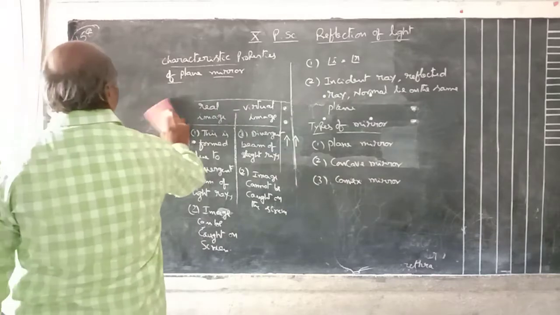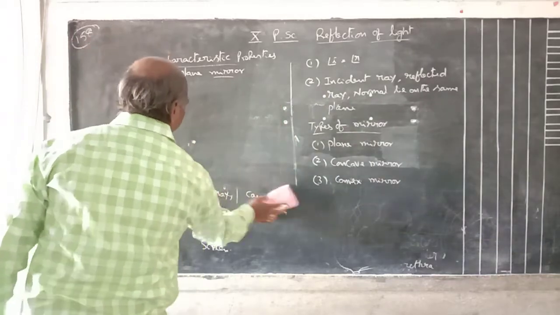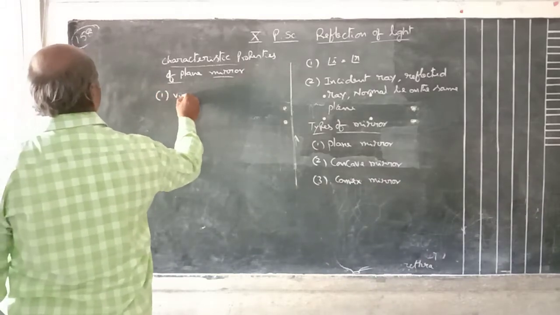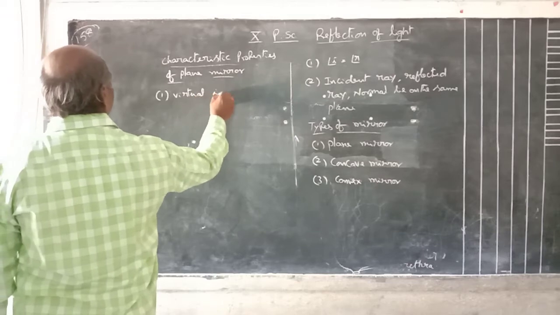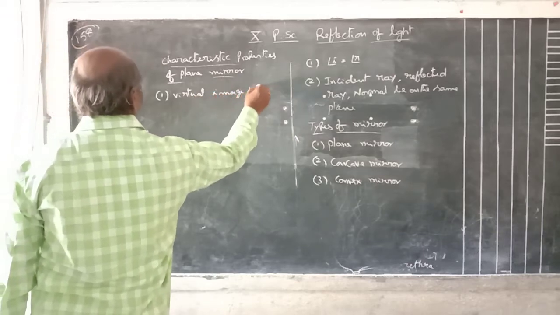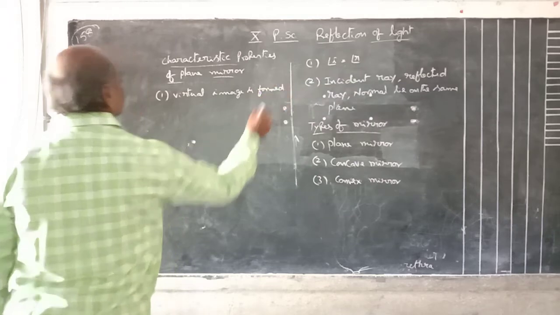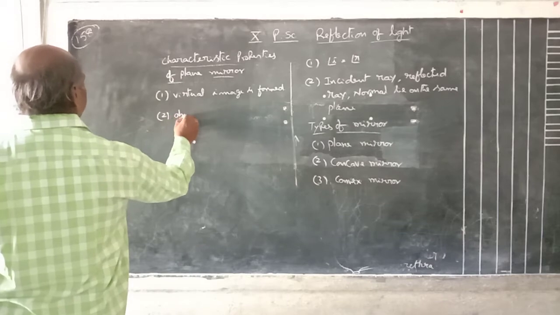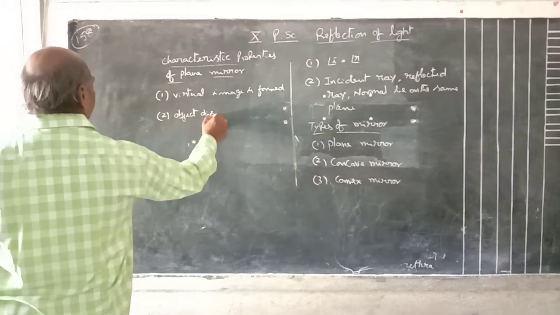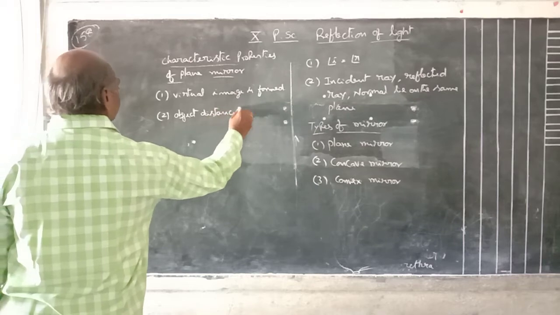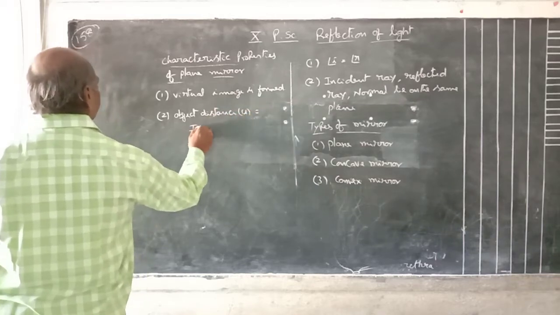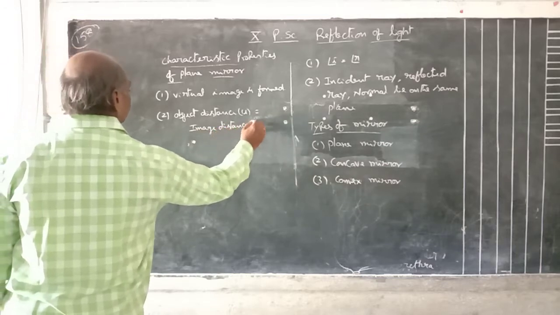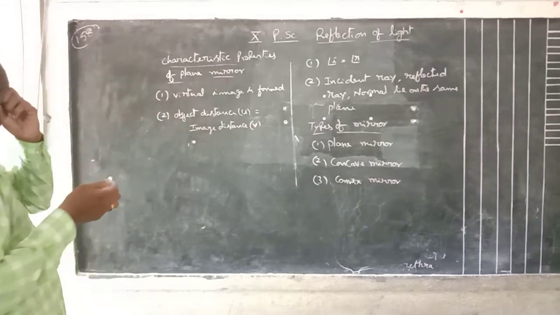Okay. Here, the characteristics of plane mirrors: the first point is a virtual image is formed. The image is always virtual. Second point is object distance, denoted by u, is equal to image distance v. Object distance and image distance are both the same.